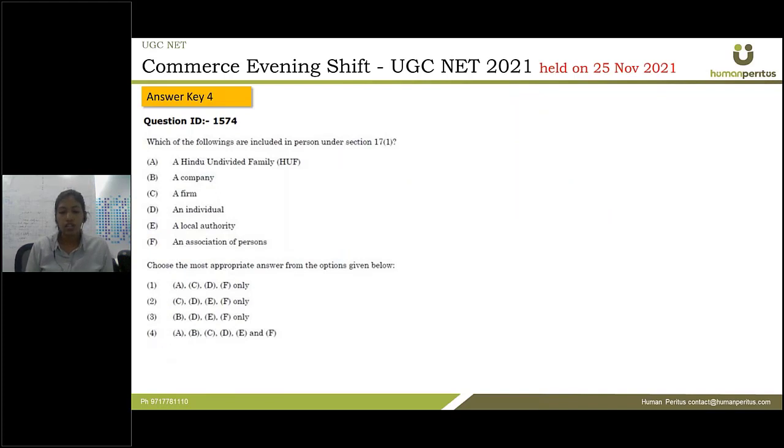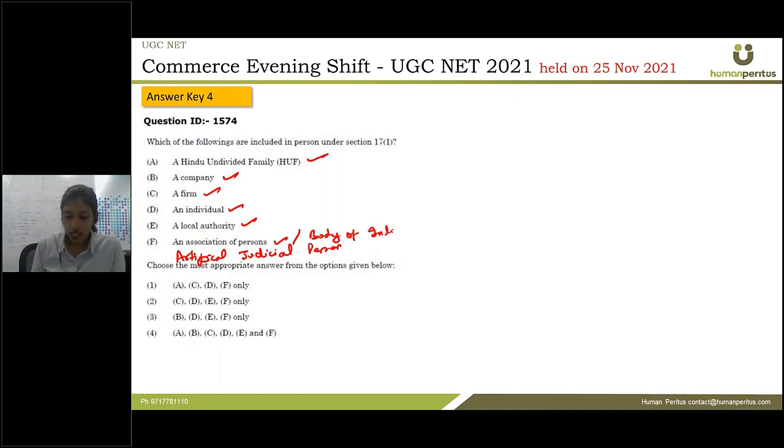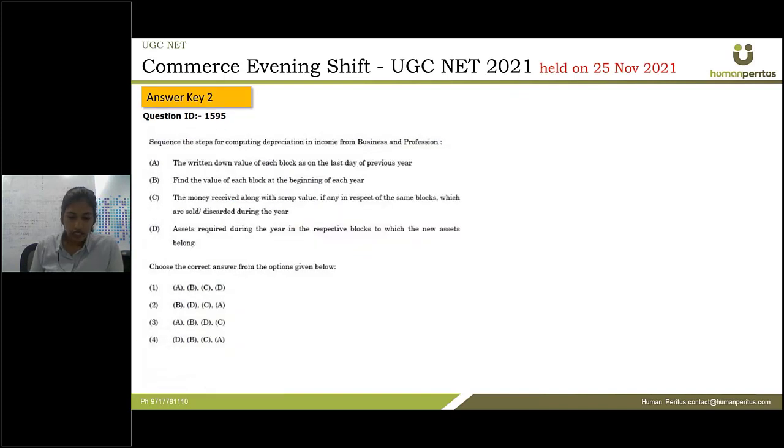Which of the following are included in the definition of person under section 2(31)? So the Income Tax Act has clearly defined what is a person, and person includes an HUF, right? Company, correct? Firm, correct? Individual, local authority, association of persons, or there is also one more term, that is artificial juridical person, is also known as a person, or association of persons or body of individuals. So all these are defined under the definition of person. So we can say all of these are included. So answer is 4.